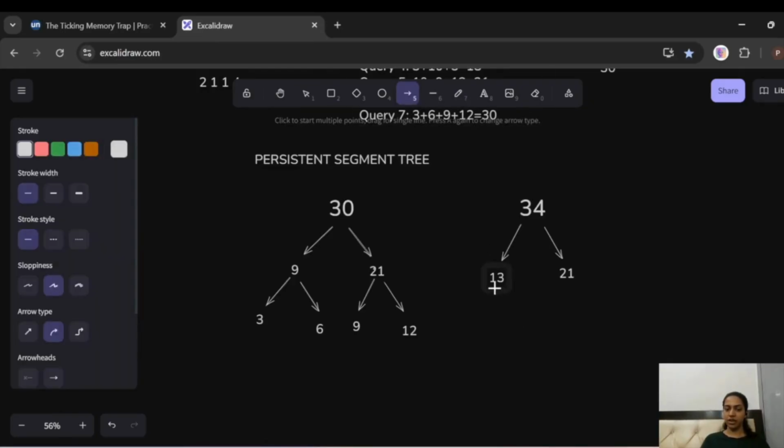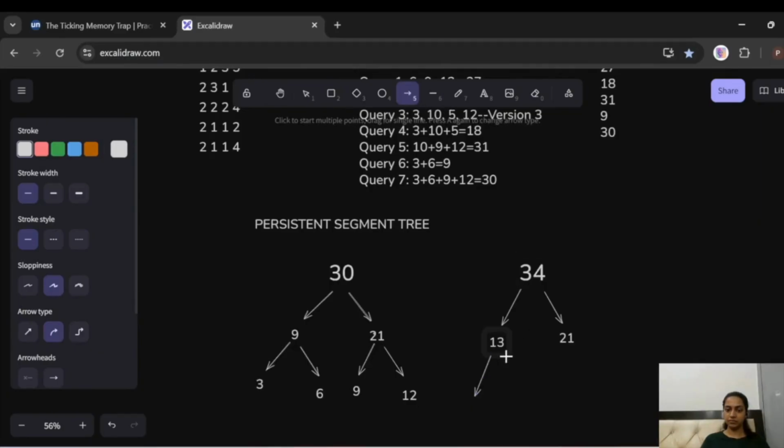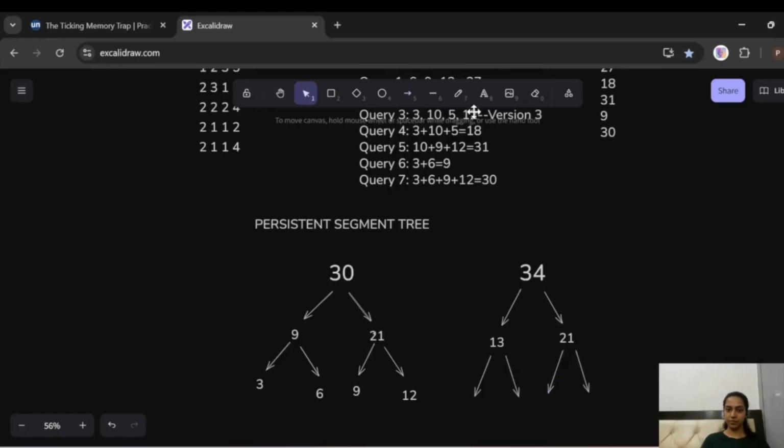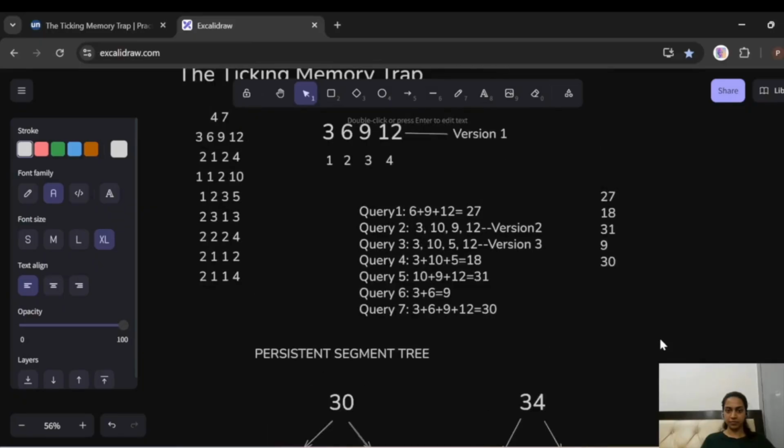When I draw the further array, 13 is made using 3 and 10, and 21 using 9 and 12.